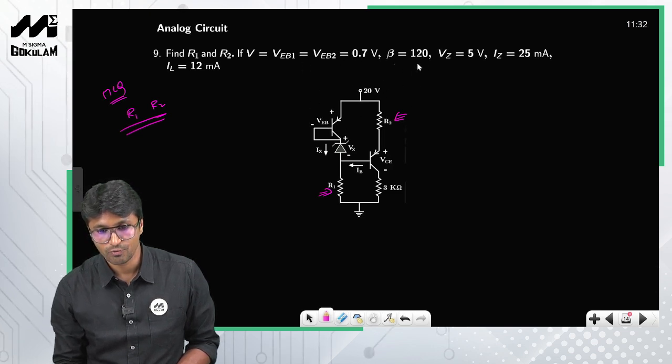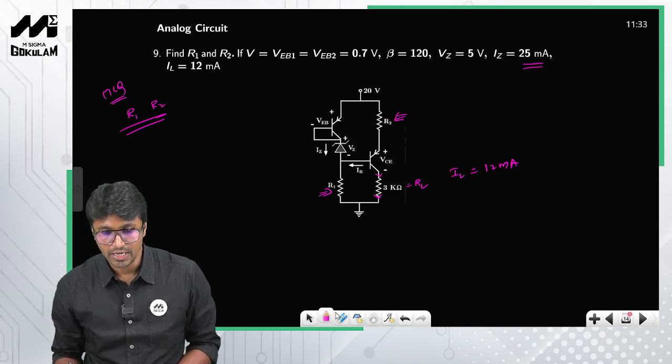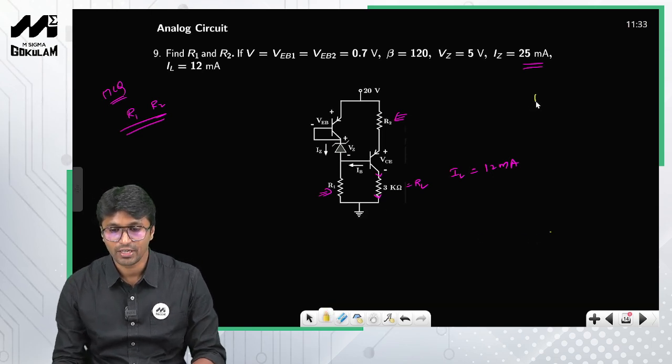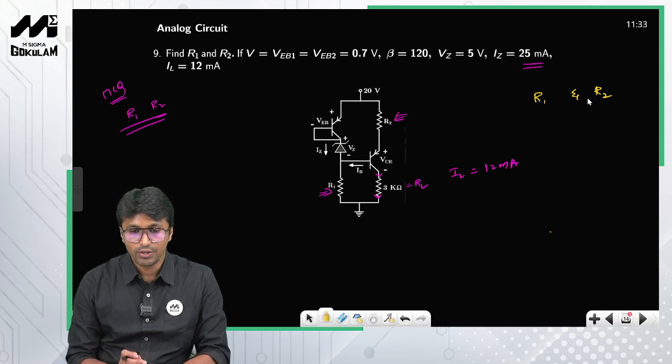Beta is given as 120. VZ, the voltage across the Zener diode, is 5 volt. The current through the Zener diode is 25 milliamperes. This is the load, and the current through the load, IL, is 12 milliamperes. This is what is given to you, and you are asked to calculate the value of R1 and R2.